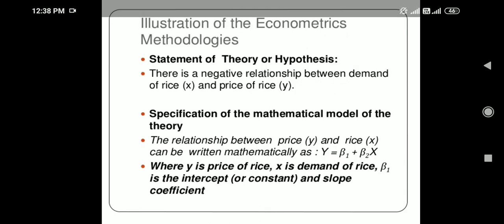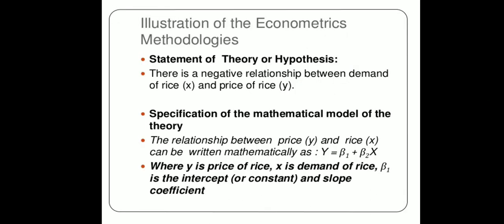Next, statement of theory or hypothesis. There is a negative relationship between the demand for rice and the price of rice. The relation between these two variables is negative. That is a statement. Now if you make a simple statement, it doesn't give any idea, and you can't predict or make any estimate. So you have to put it in mathematical form.